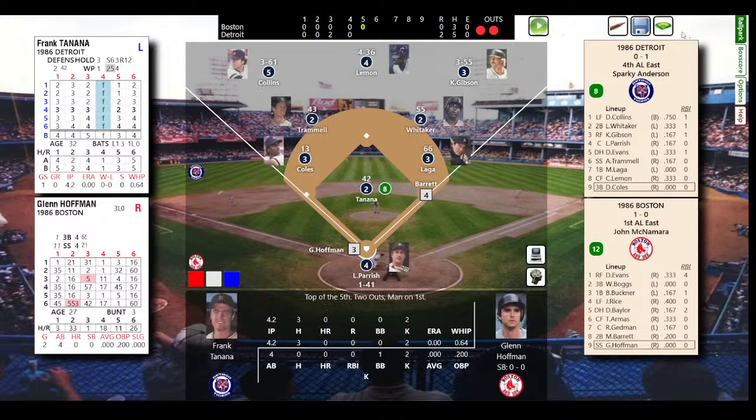Marty Barrett, one of my favorite all-time Red Sox. Not a superstar by any means, but a really good defensive second baseman, a good hitter, good ball player. I miss watching Marty play.